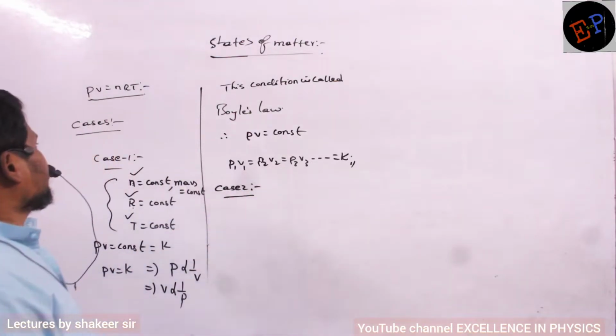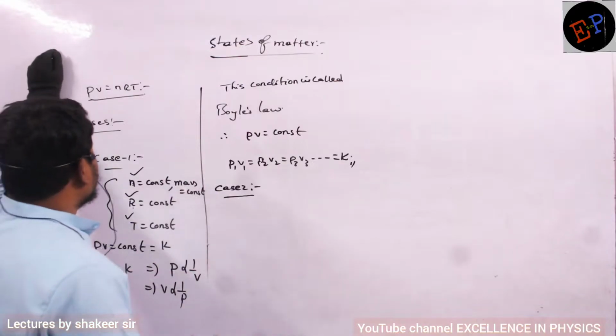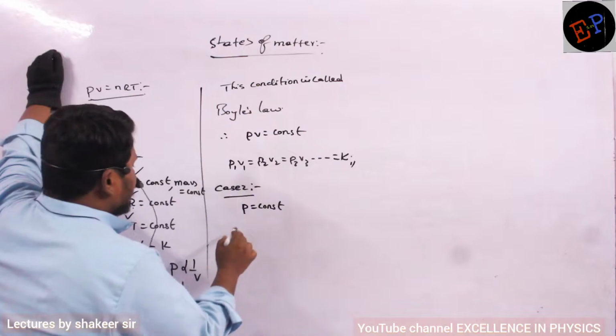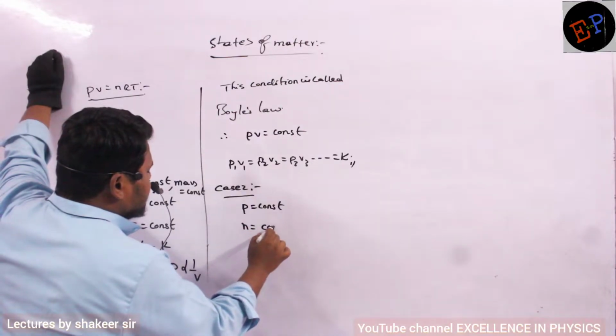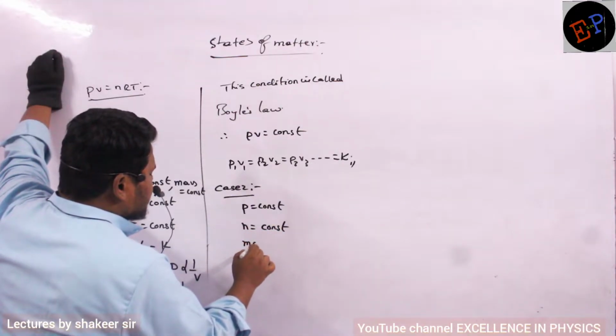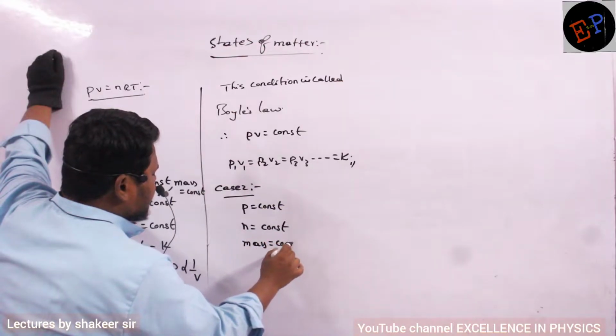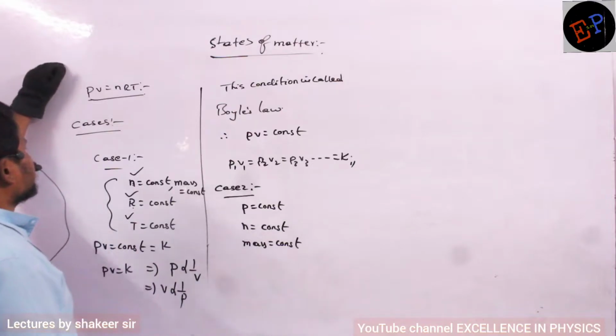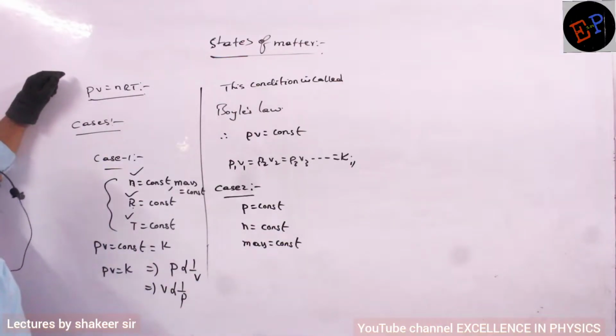So in case number 2, which one shall we keep constant? Let us take pressure to be a constant, clear? And number of moles of the gas to be a constant. If number of moles are constant, I can say mass of the gas is also a constant, okay? And R is always a constant. So therefore, now which are the variables?